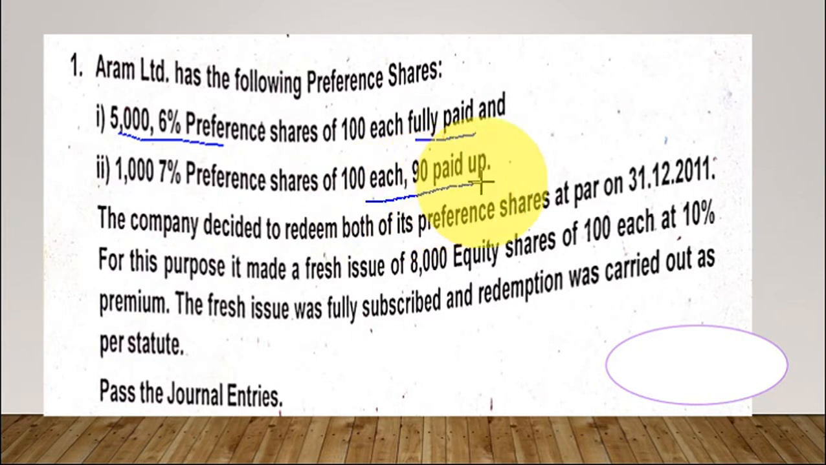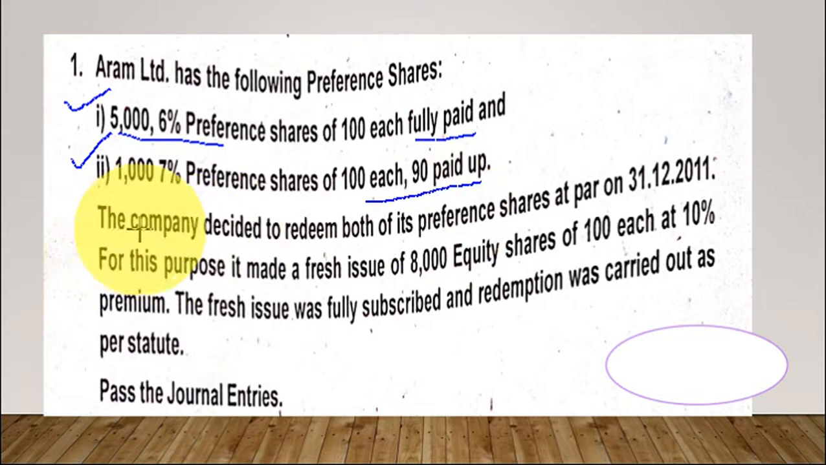The first thing you should see is which types of shares, preference shares, we have, whether they are fully paid up or partly paid up. Here there are two groups of preference shares. So there are partly paid up shares. For partly paid up shares, there is a journal entry. You know that. In order to make them fully paid, we have to give the first journal entry.